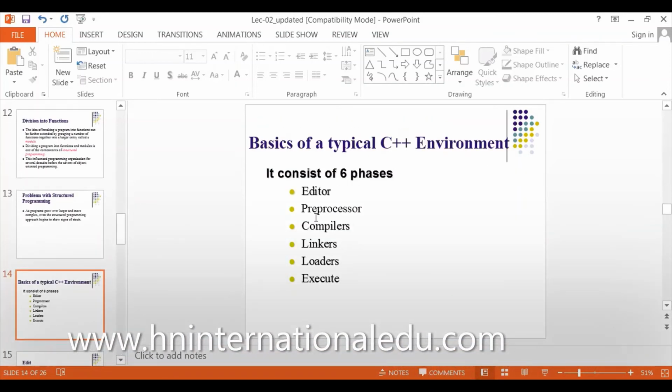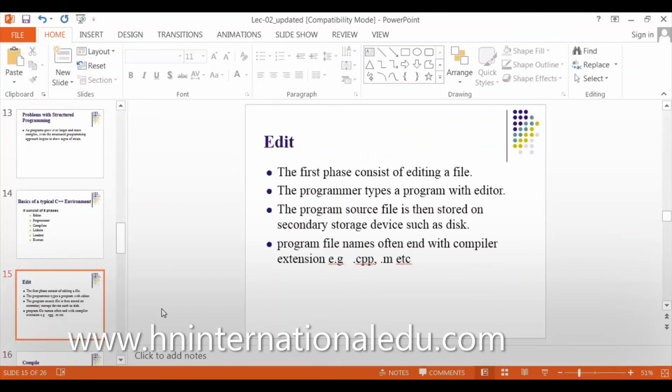We will discuss how the programming language works. These are the 6 phases. One is the editor: write the program in the editor. Then pre-processing, compiling, linking, loading, and executing. First, I write the program in the editor. The first phase consists of editing a file. The programmer types a program with the editor.